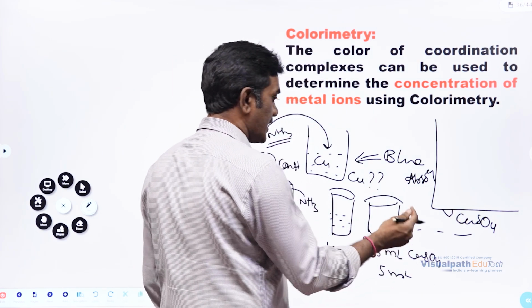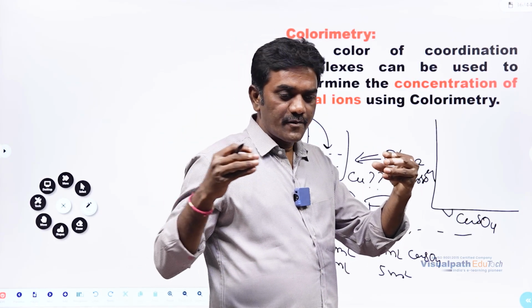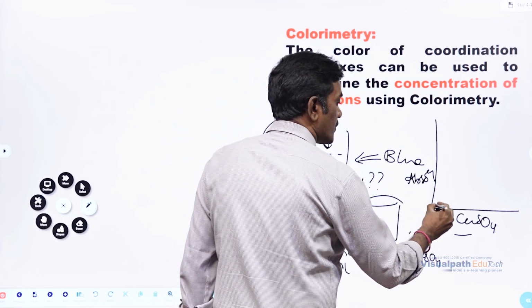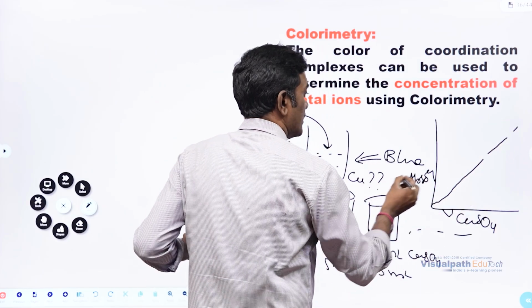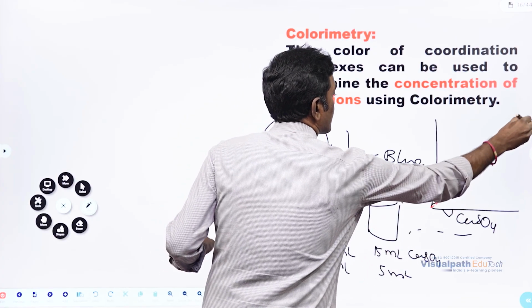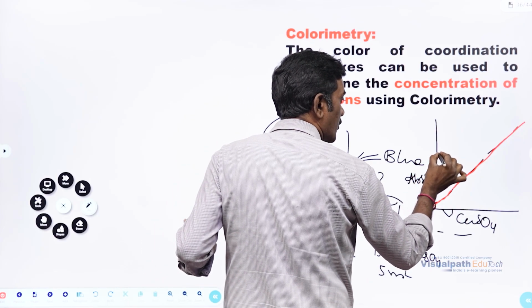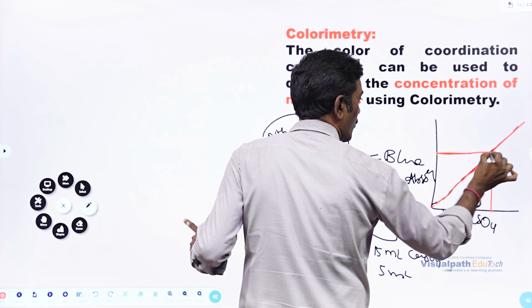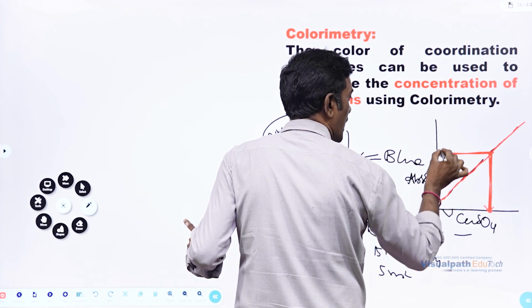If you are looking at the graph, if you are varying the different concentrations, what happens? The absorbance will vary, and this will go through the origin in this way. So here, by drawing a graph, we can find out where our unknown volume matches the absorbance.